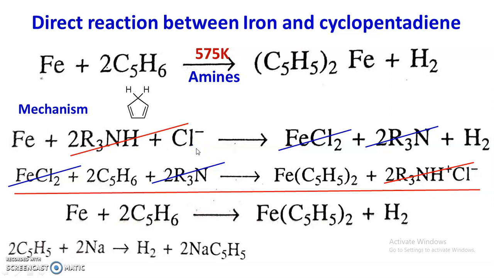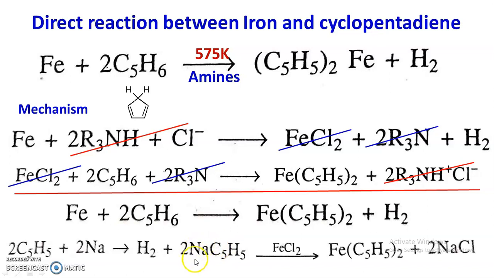For better yield, cyclopentadiene is allowed to react with metallic sodium. There is a formation of hydrogen gas, and one of the hydrogens of cyclopentadiene is replaced by sodium.